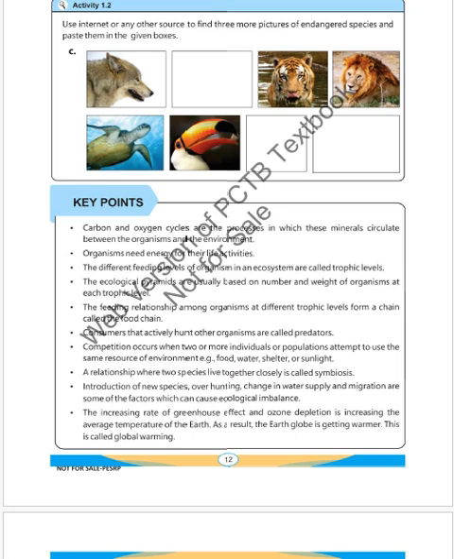Competition occurs when two or more individuals or populations attempt to use the same resource of the environment: food, water, shelter, sunlight. A relationship where two species live together closely is called symbiosis. Introduction of niche species, overhunting, change in water supply and migration are some of the factors which can cause ecological imbalance. The increasing rate of greenhouse effect and ozone depletion is increasing the average temperature of the earth. As a result, the earth globe is getting warmer. This is called global warming.